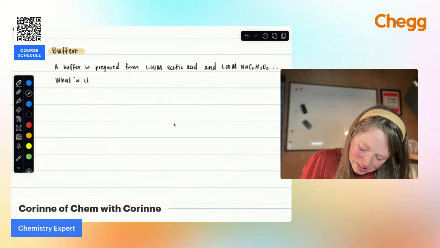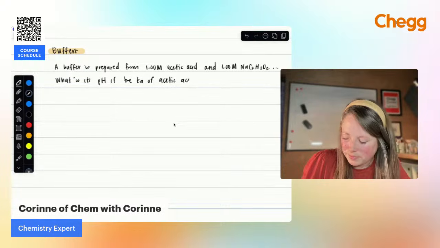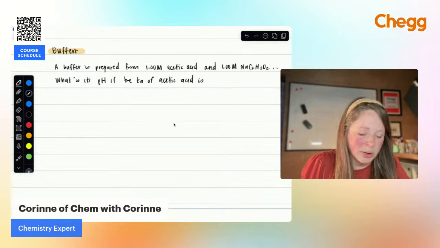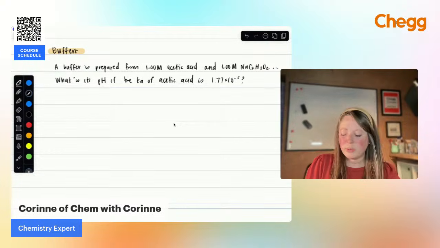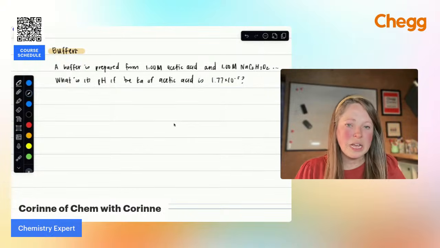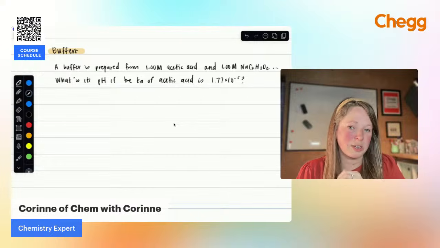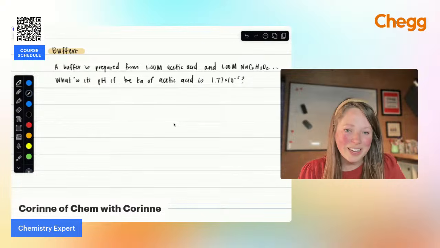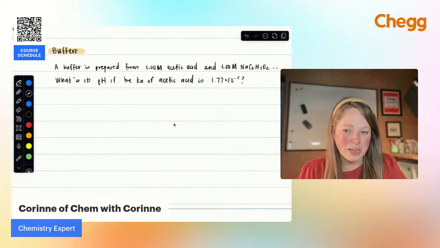What is its pH if the Ka of acetic acid is, let's see, 1.77 times 10 to the negative fifth? All right, so with a buffer problem, what is happening with a buffer? Let's back up. Let's say you're asked to pick out a buffer system. A buffer is basically a system that's going to resist changes in pH up to a certain point, what we call the buffer capacity. So it's going to be a weak acid and its conjugate base, or a weak base and its conjugate acid. It's going to be a conjugate acid base pair.